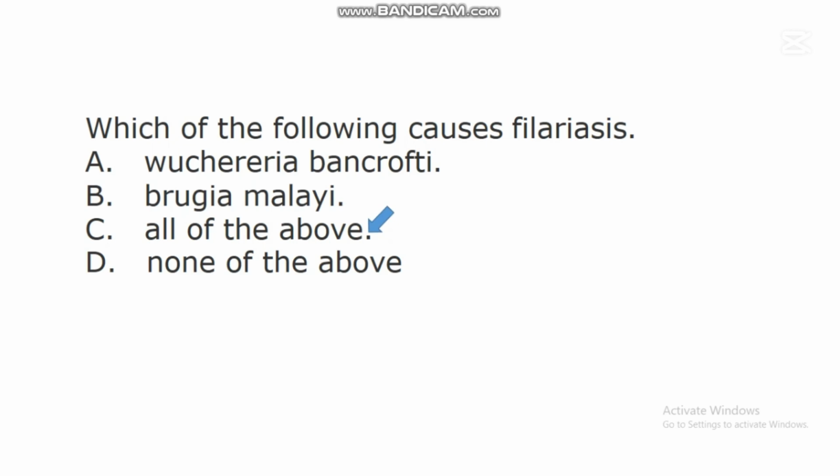All of the above. There is a nematode disease called filariasis. Studies have shown in nematology that this disease is caused by different nematodes such as Wuchereria bancrofti, Brugia malayi, and other organisms. This disease called filariasis is caused by different species of nematodes.